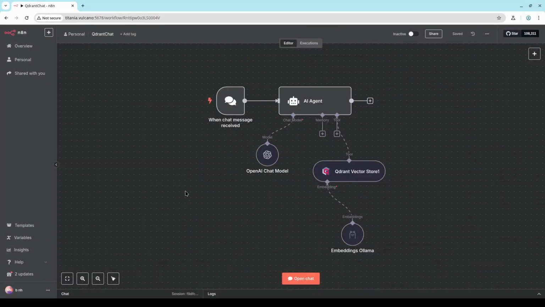I can tell you straight away, n8n, in my experience, was a very good fit for the second part. It made it very easy, not so much the first part. So let's start with what n8n does well. Once you have the vector store, it is very simple to make a chatbot out of it.